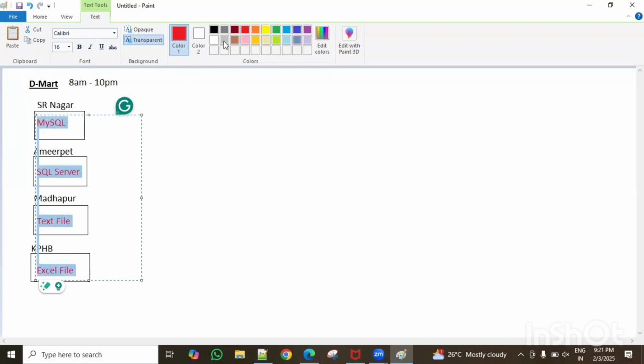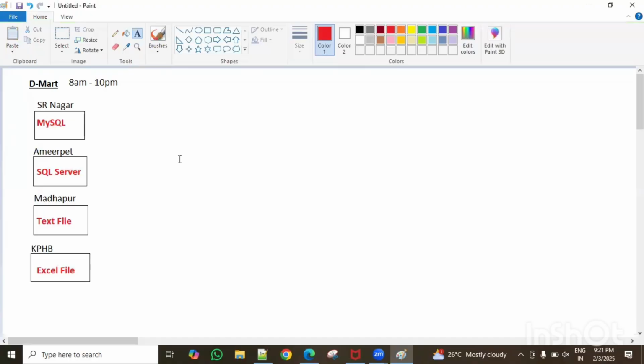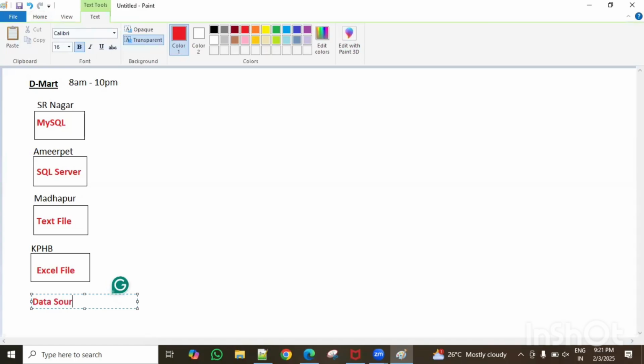These are called data sources. Even though each one is a database, they're called data sources. Why? Because in these branches, the data is generating. They are the source of data. Source means the starting of the journey, from source to destination. That's why all these are called data sources, because the data is generated here.